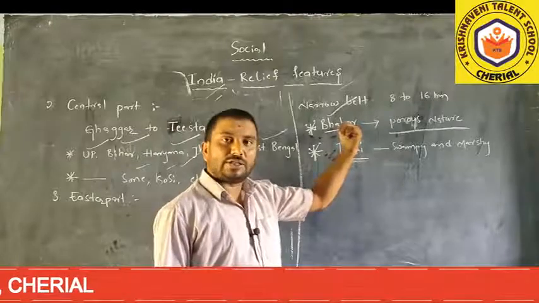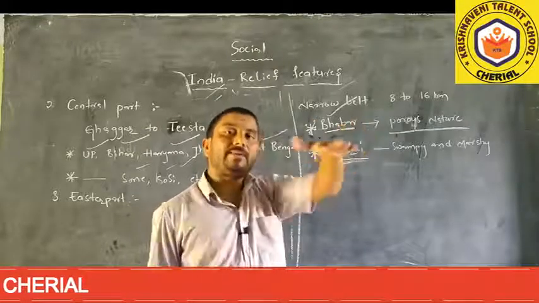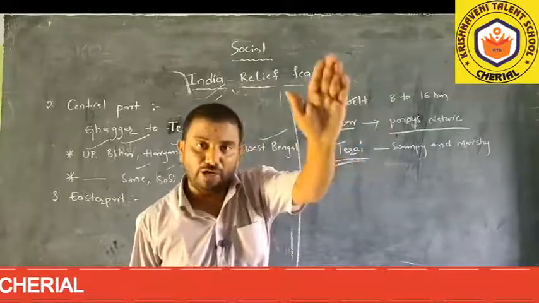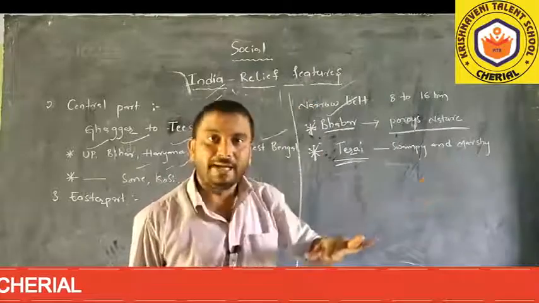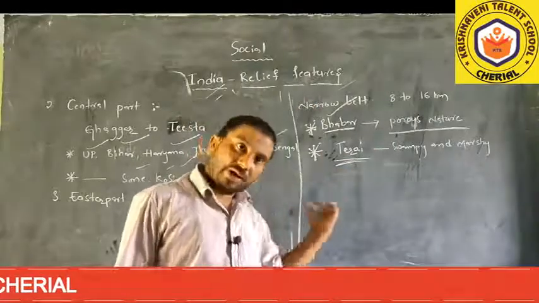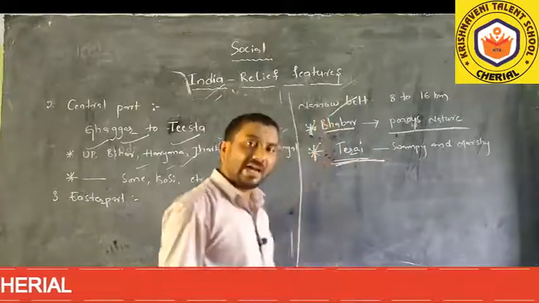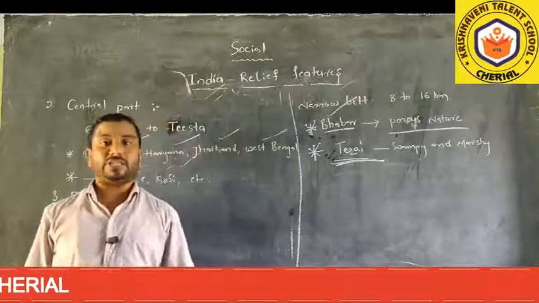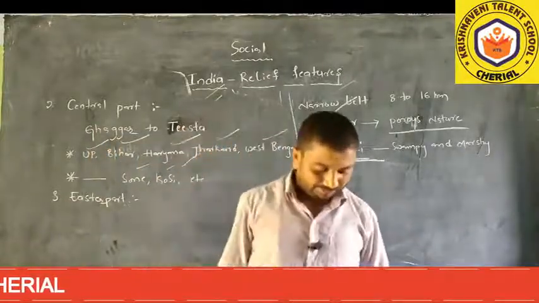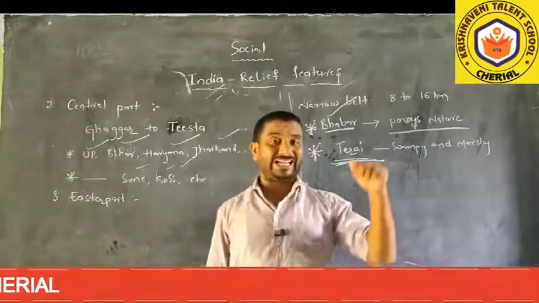In the Babar, some small streams and small rivers flow underground. Where the lowlands are there, they are filled with water and formed as swampy, marshy lands. That kind of landform is called Terai. Swampy and marshy lands are called Terai. So these lands are Terai zones or Terai lands.